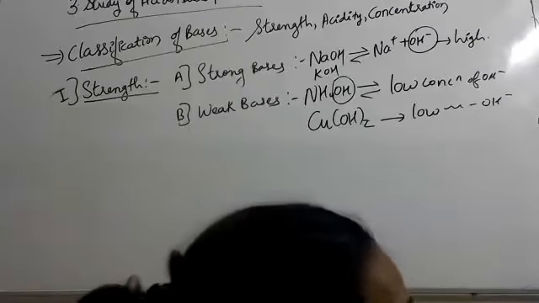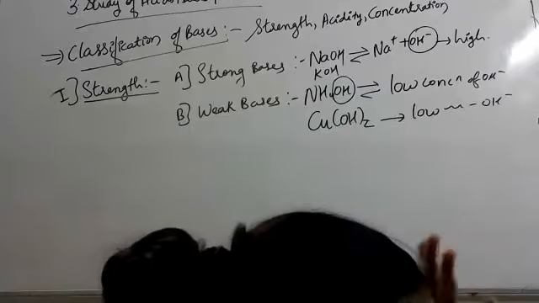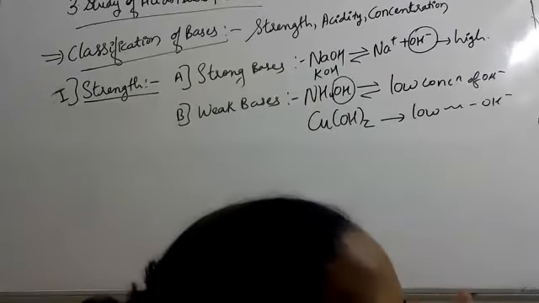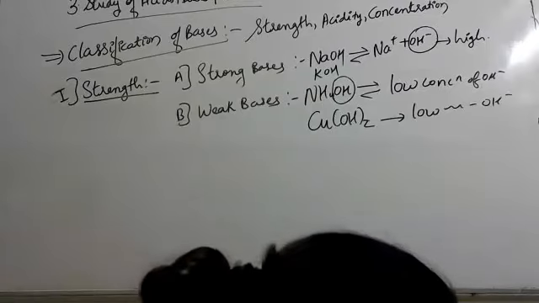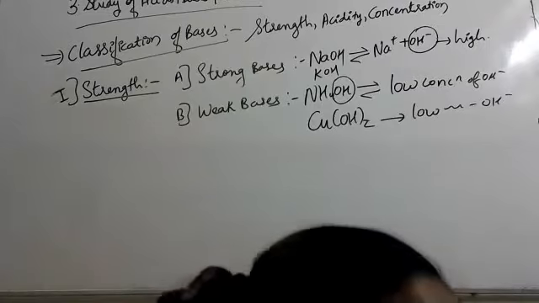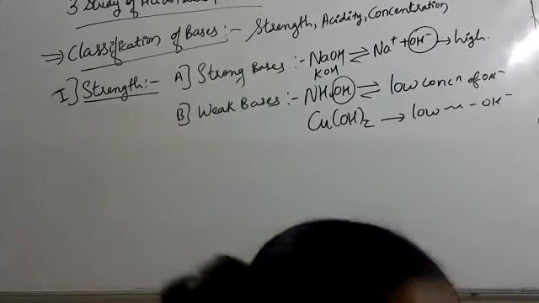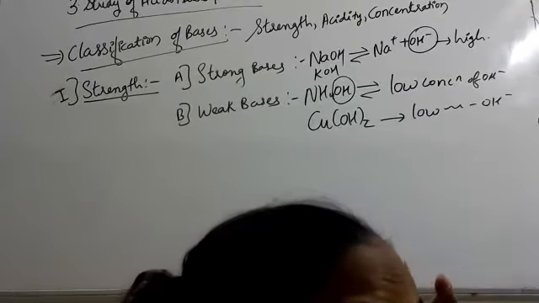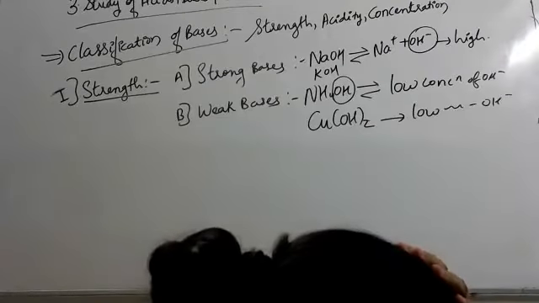The solution of weak base contains low concentration of hydroxyl ion, in bracket write down OH minus.